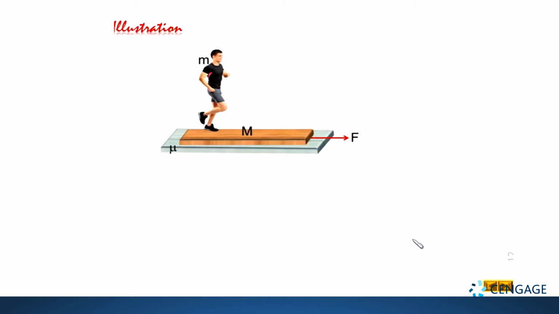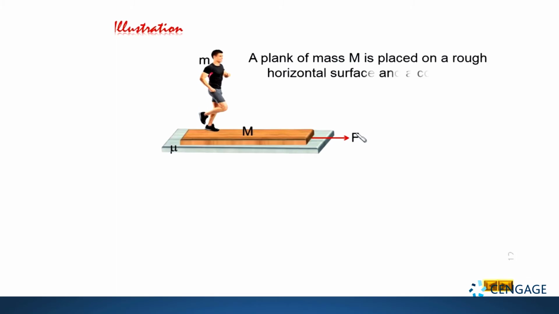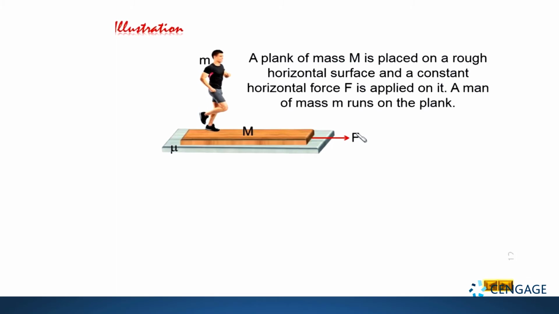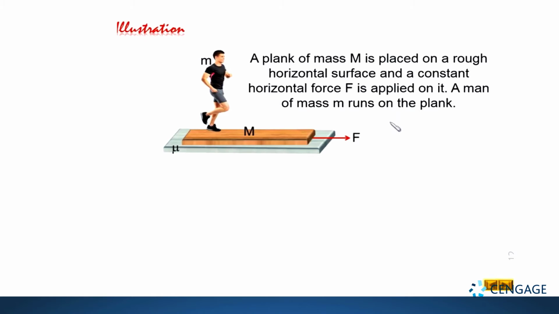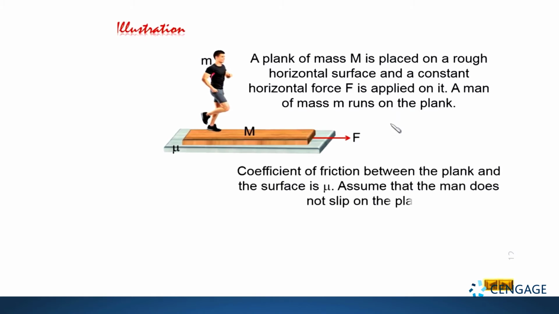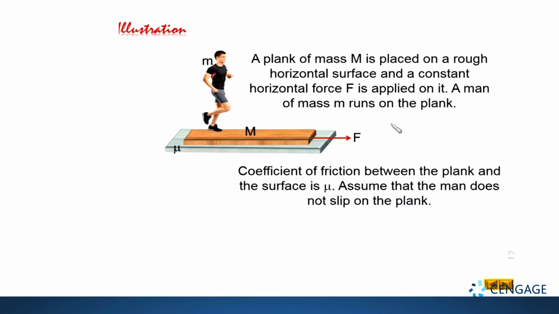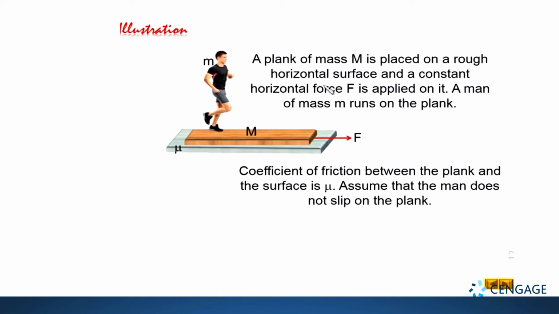Now let us take one more illustration here. You can observe a plank of mass capital M is placed on a rough horizontal surface and a constant force capital F is acting on it in the right direction. A man of mass small m runs on the plank. The coefficient of the friction between the plank and surface is mu. Assume that man does not slip on the plank, that is, friction is sufficient to prevent sliding between the man and plank. Here we need to find the acceleration of the man so that plank does not move on the surface.